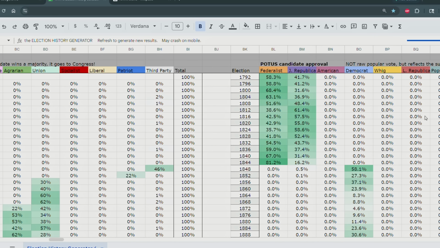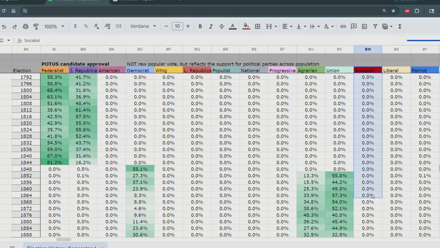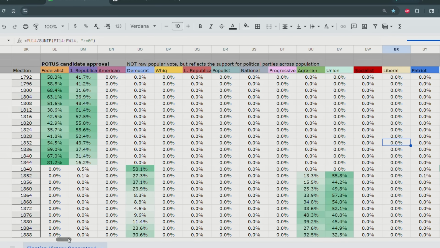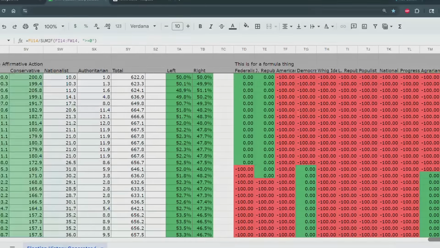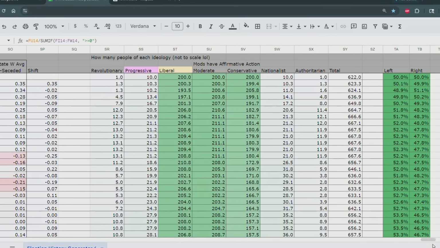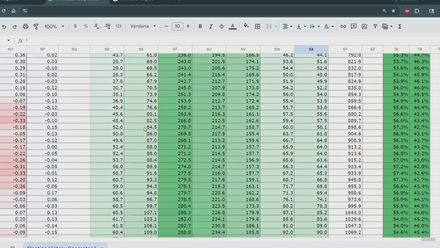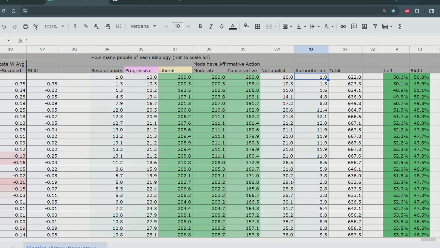So, for example, the Socialist Party, which pops up rarely, looks like... Oh, but you know what I could do? Here's something I could do. For your benefit, I'm going to edit the spreadsheet. Over here, all the way over here, we have the initial starting point of the country. Most people are liberal, moderate, or conservative, and there's a little bit revolutionary, a little bit progressive, a little bit nationalist, a little bit authoritarian. And over time, as the moderate candidates do poorly, it shifts and moves towards the radical directions.